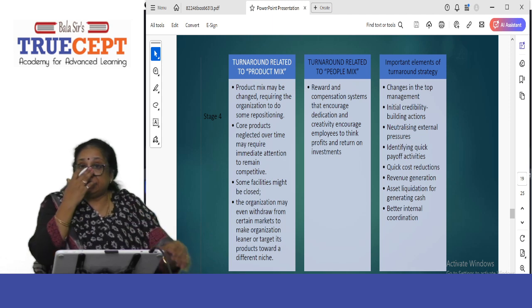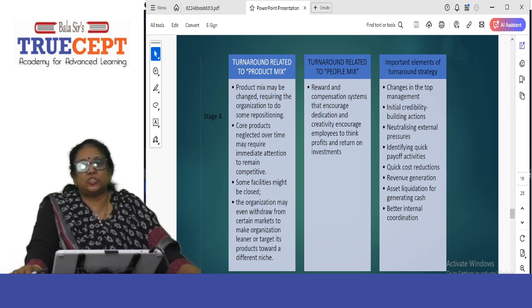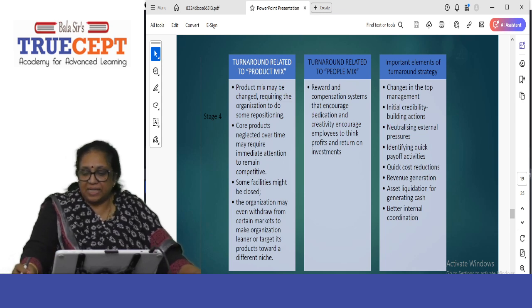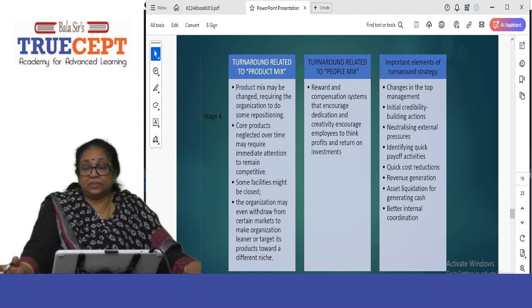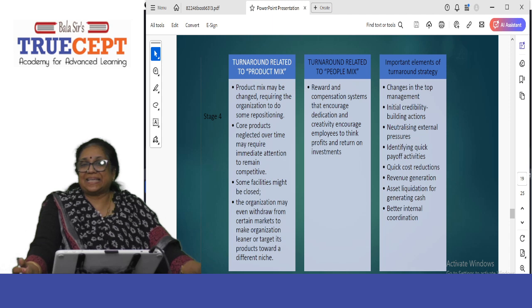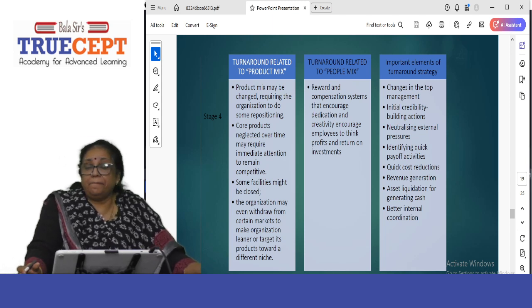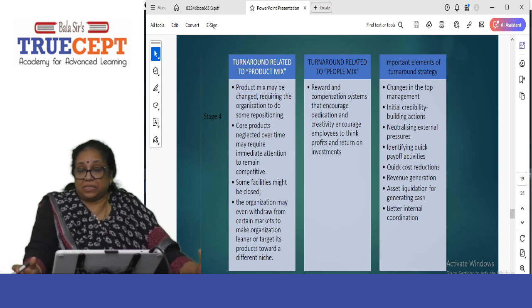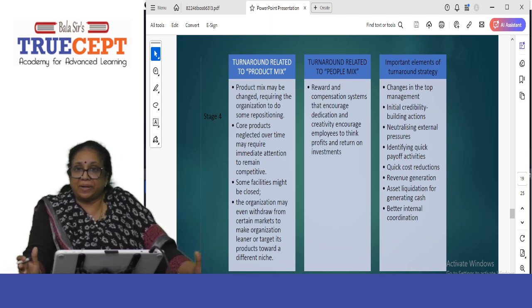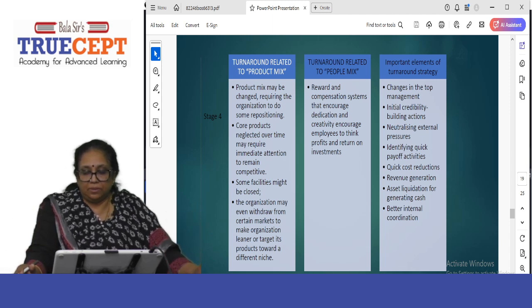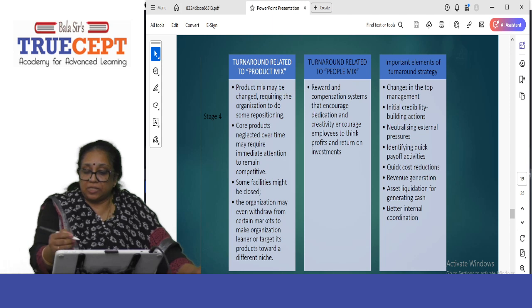Everyone should work, but give them very clear reward and compensation systems. That is the sales targets. You get the sales targets, 10,000 bonus, done. That will trigger them, that's the way of doing it. It's called the carrot approach. So compensation system, that is a people mix. Who should be placed where, who is more capable of doing a particular job, place them there. That's a people mix. So important elements of turnaround strategy are all these.